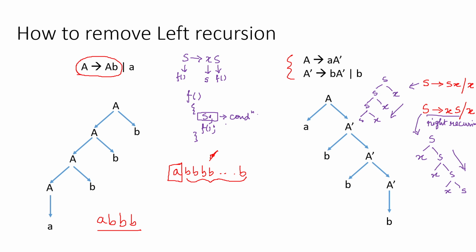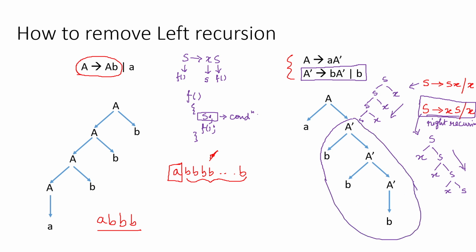That is why you can allow this one for recurring B over here, and that's why you see we have given something like this. And as a result what we have found, we have found that A to small a capital A dash, and from A dash onwards, it is right biased.